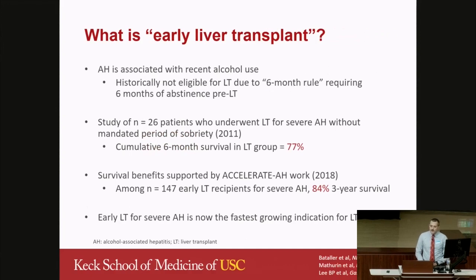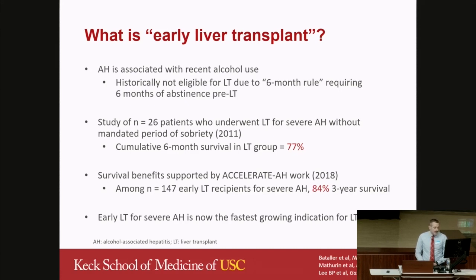Because AH is associated with recent alcohol use, these patients historically have not been eligible for liver transplant due to this 6-month rule, which required 6 months of abstinence prior to liver transplant for ALD. Because of such high mortality, there's been much interest in studying whether these patients can safely undergo liver transplant. One of the first studies assessing this formally was a prospective study in 2011 that looked at 26 patients in France and Belgium who underwent liver transplant for severe AH without a mandated period of sobriety. And this demonstrated excellent 6-month survival of 77% in the liver transplant group versus about 20% in the non-transplanted group.